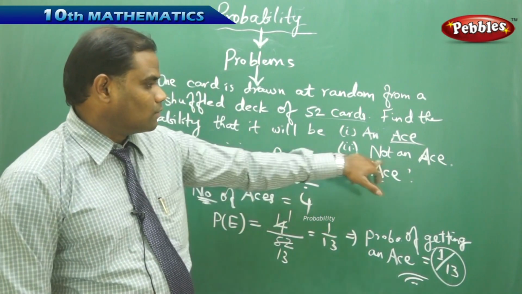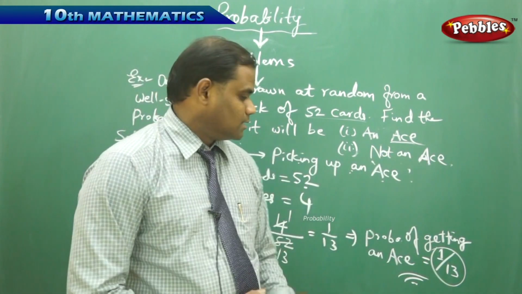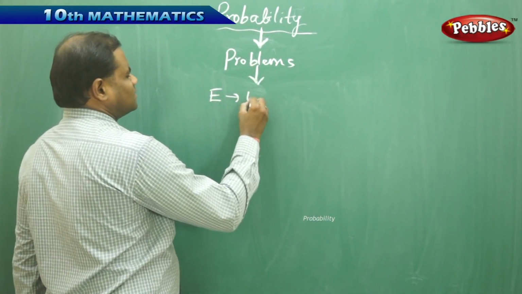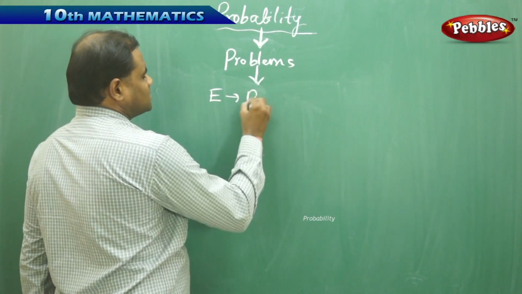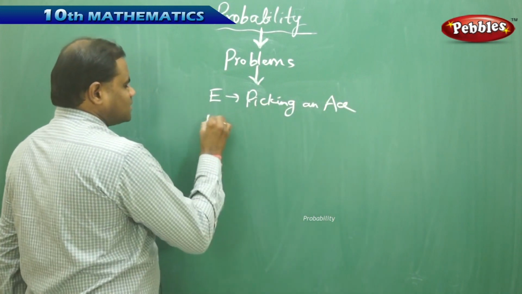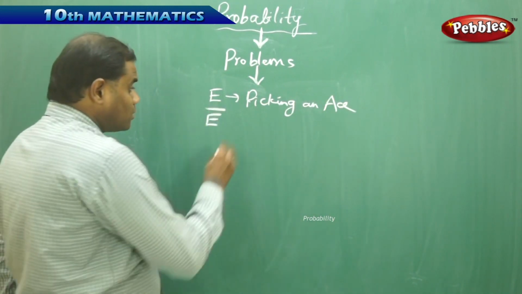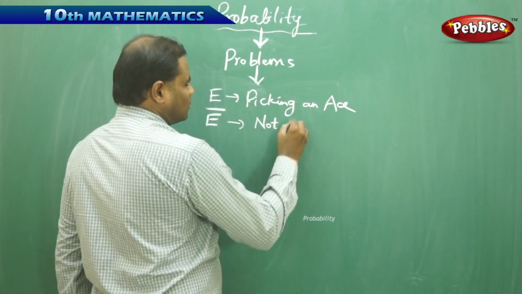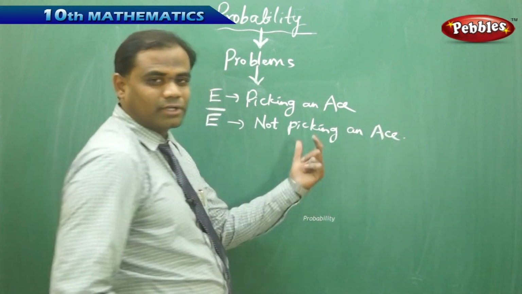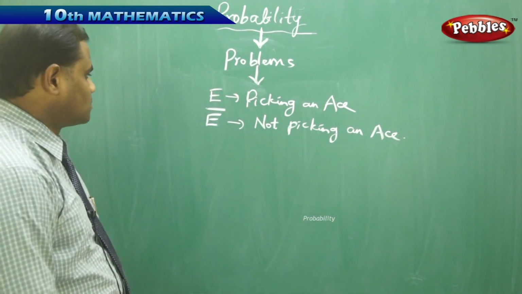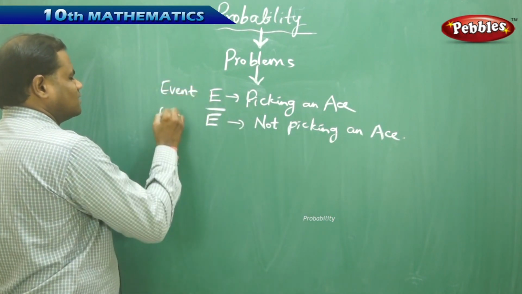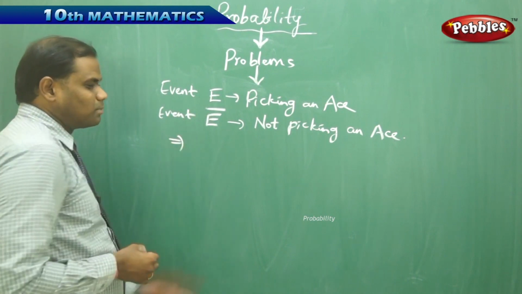So let's see how we can find the probability of not getting an ace. If the event E is picking an ace, then its respective event E bar, or E complement, is not picking an ace in this situational problem of playing cards. So these two are complementary events.